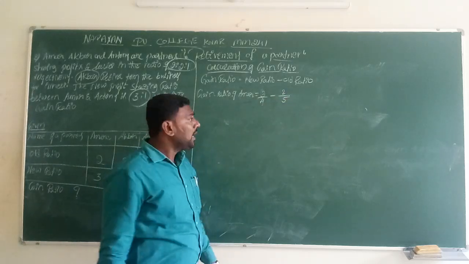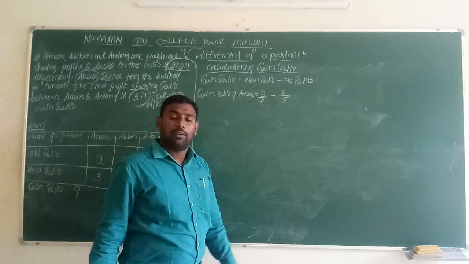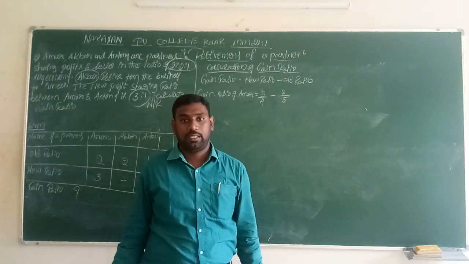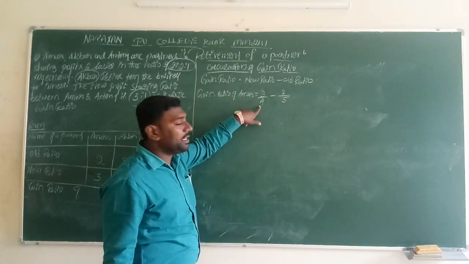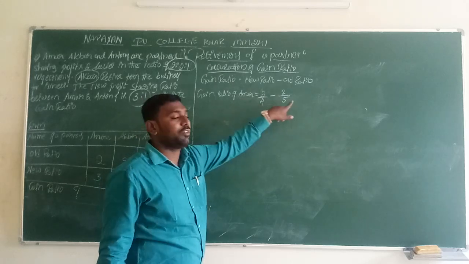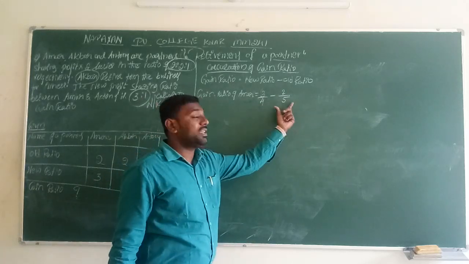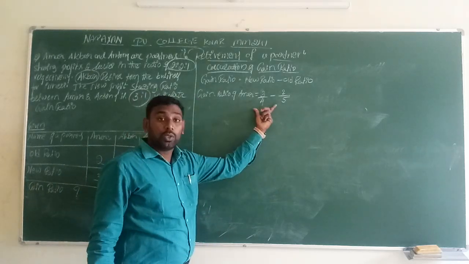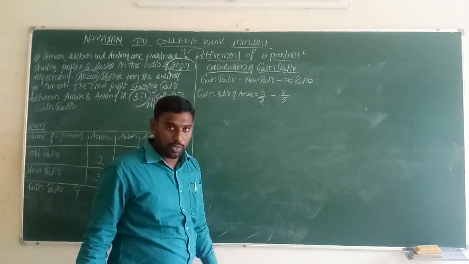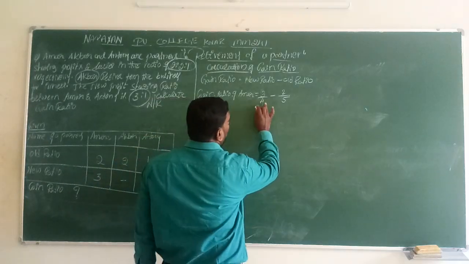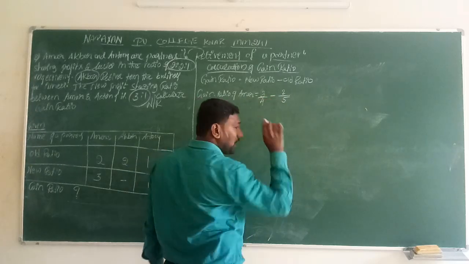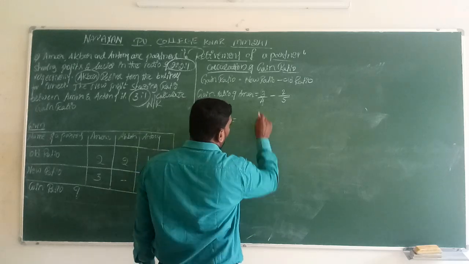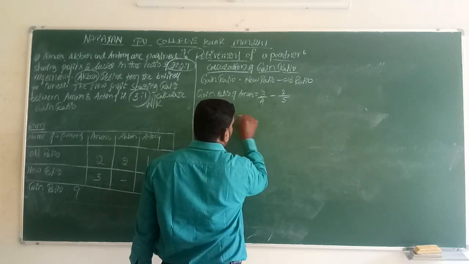This is the step. Let's see the denominators. Will both denominators be divisible by a single number? 4 will be divisible by one number, that is 4 ones are 4, but 5 will not be divisible. 5 will be divisible by a particular number, 5 ones are 5, but 4 will not be divisible. So both denominators cannot be cancelled. Then we multiply them and keep that value as the base value. So the gain ratio of Amar is equal to, 4 5s are 20.